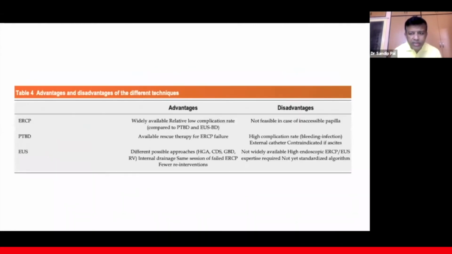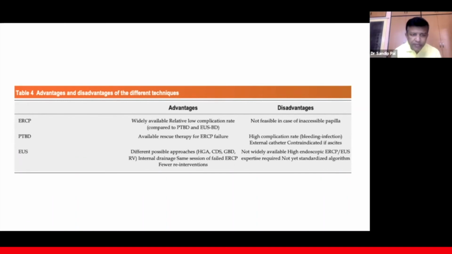So these are the advantages and disadvantages. ERCP, like we all know, is widely available, and we have a lot of experience with ERCP, but it's not feasible in cases of inaccessible papilla. For PTBD, it's an available rescue therapy for ERCP failure, but with a high complication rate, and an external catheter is contraindicated if